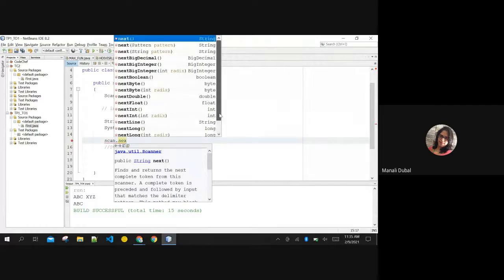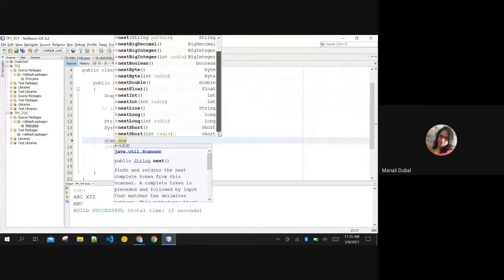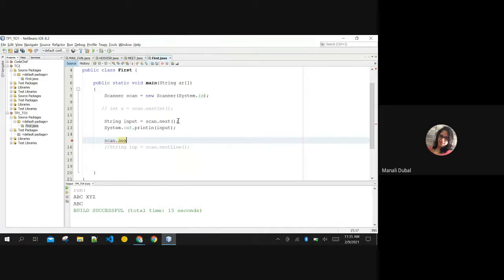There is no such method as next character, okay? The reason is that you are able to extract the first character that the user enters by the use of this string itself, right? Whatever string the user enters here, if you want to get the character out of it, you can call